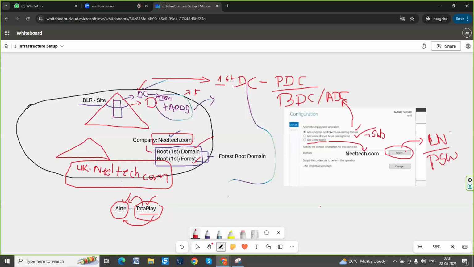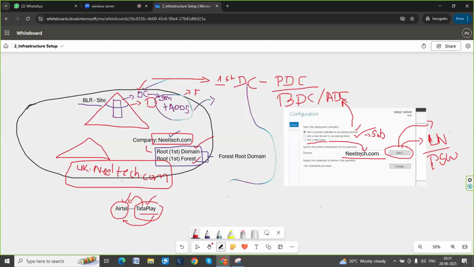Before that, if you select this option, it will search whether that neiltech.com domain name exists or not. Are you getting my point? Today I am creating it, some other day someone might have used the same name, so it should not be a duplicate name.